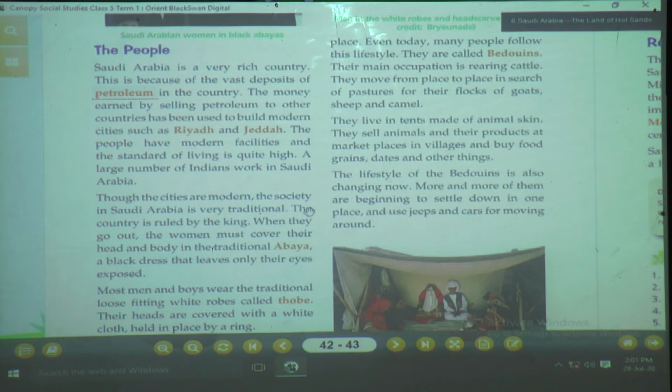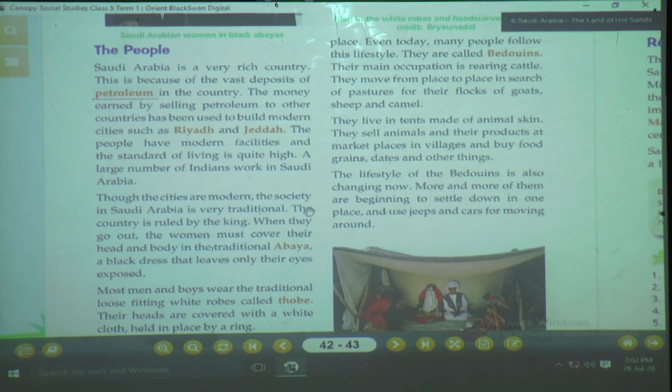A large number of Indians work in Saudi Arabia. Now, in my last session, I had explained to you all that many nomads were found in Saudi Arabia. Earlier, the people did not have sufficient facilities or means to survive in that place. So what they used to do was live for a few days in that area, and then they used to go again to some other place in search of food.